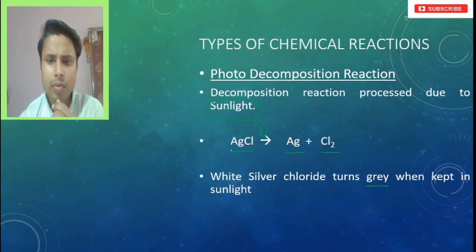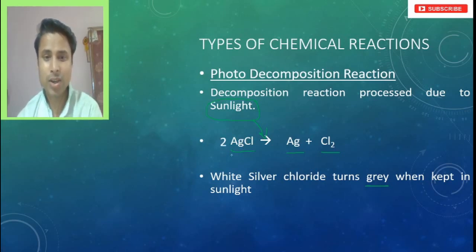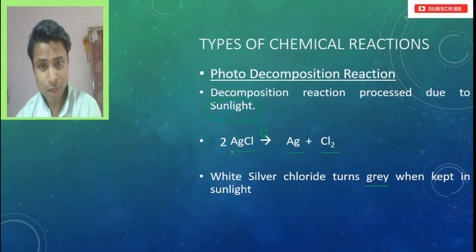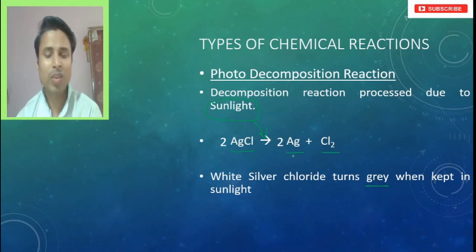Now, could you find any difference in this? Is this balanced? No, chlorine is 2 on one side and 1 on the other, so we have to make it 2 here. So chlorine is balanced, but again silver becomes 2 here, but it is 1 only. So now silver is also balanced.